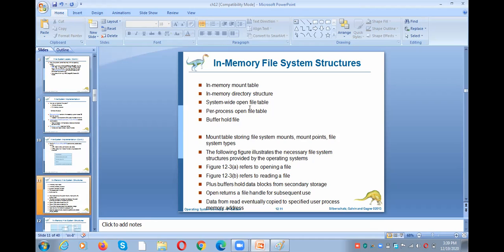And the next, system-wide open file table. The system-wide open file table maintains information about the list of open files by all the processes in the system. Whereas a per-process open file table maintains a list of open files by one process, not all the processes. This is the list of all the open files by all the processes. That is called a system-wide open file table. If it is a per-process open file table, it is the list of open files opened by an individual process, one process. And the next one is the buffer.